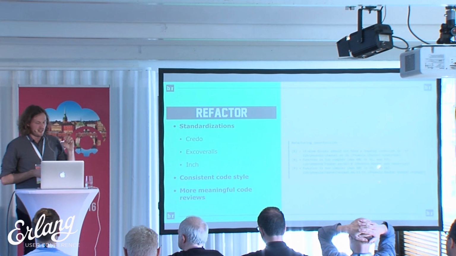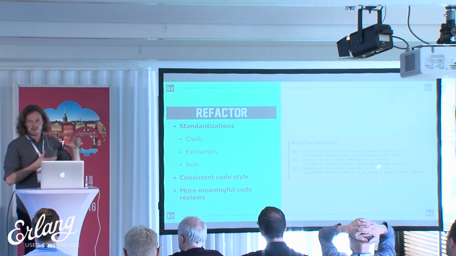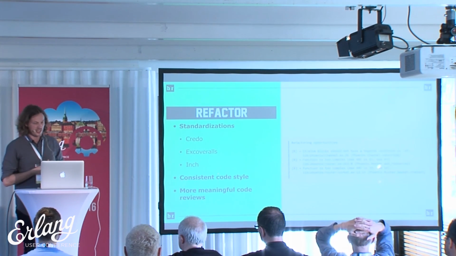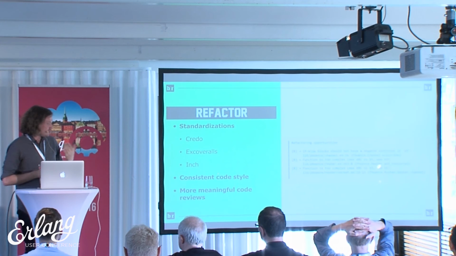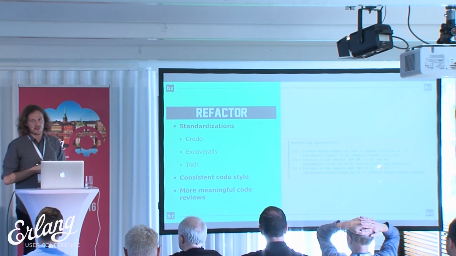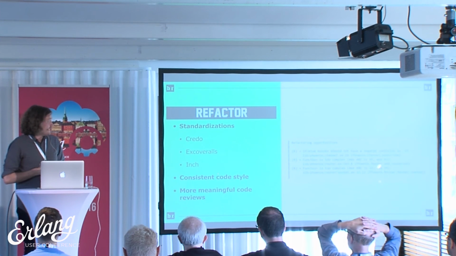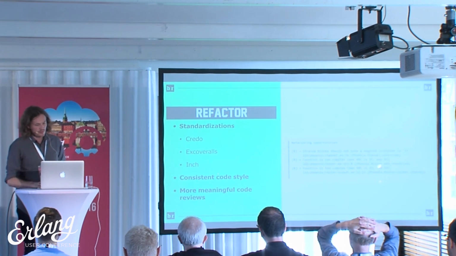It allows the developer to move code around freely, and to think in terms of functions and modules instead of models and these kinds of things. So this led us to have consistent code style across all of our Elixir apps, and this was really the way that we were able to onboard our developers to Elixir.